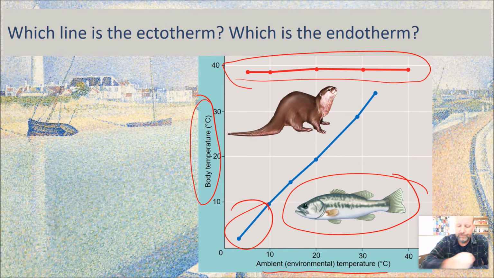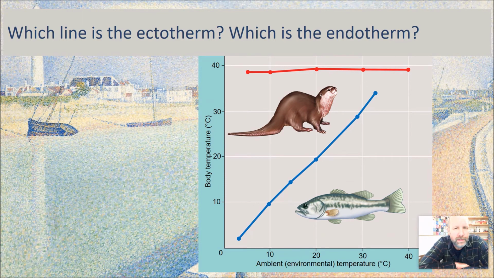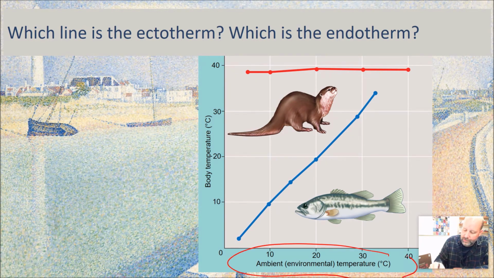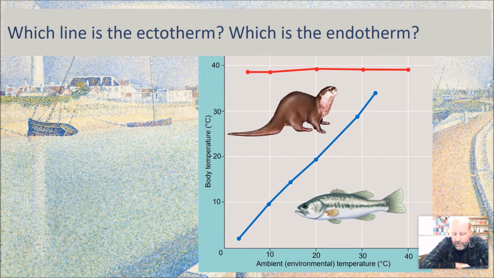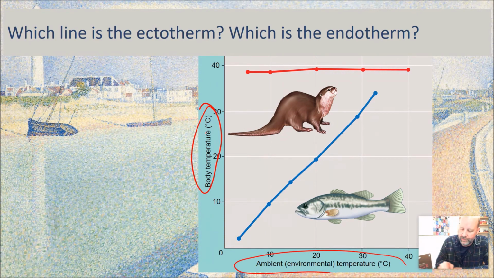So that's an endotherm. An additional question would be, who's spending more energy where? And so if you think about that, if we looked at a graph that had how much energy is being expended by each of these organisms at different ambient temperatures. So take a second to think about that. What would this graph look like if the body temperature was not your y-axis, but was amount of energy expended per hour, let's say, for each of these organisms? What would that look like across these different temperatures? Pause the video and see if you can answer that.